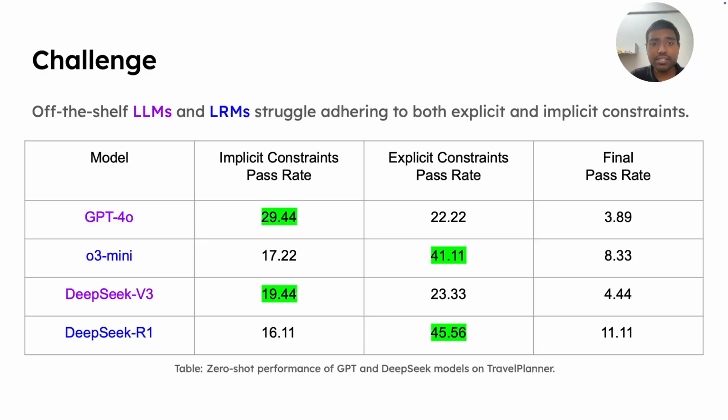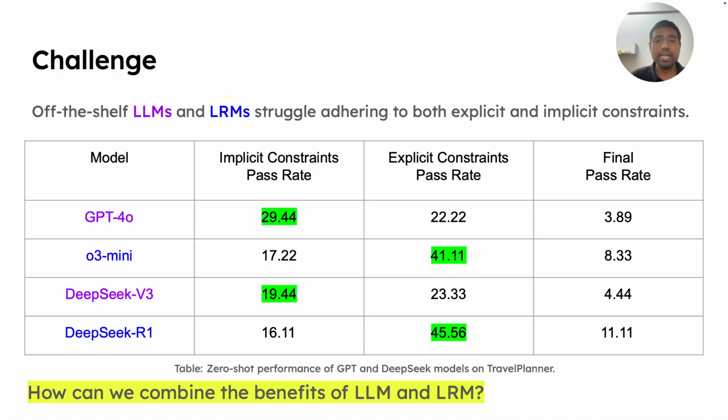But what's interesting to notice here is that LLMs do a better job on the implicit constraints and LRMs do a better job on the explicit constraints. So we ask this question: how can we combine the benefits of both LLM and LRM?